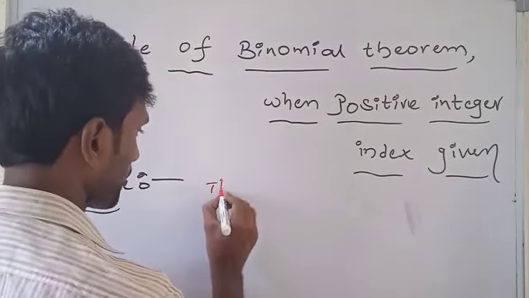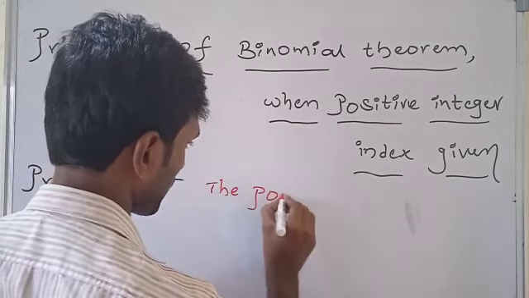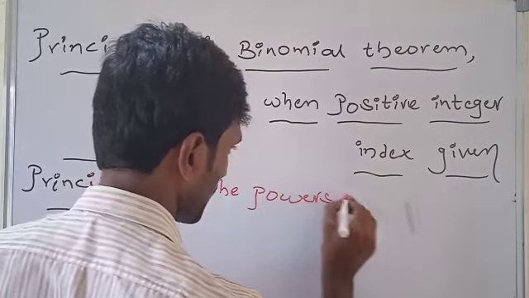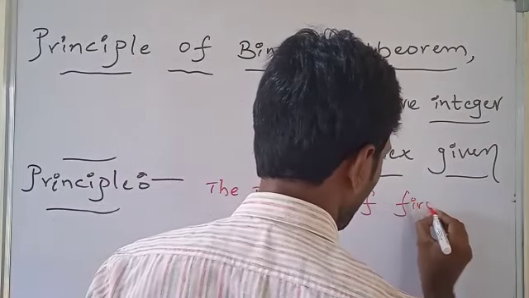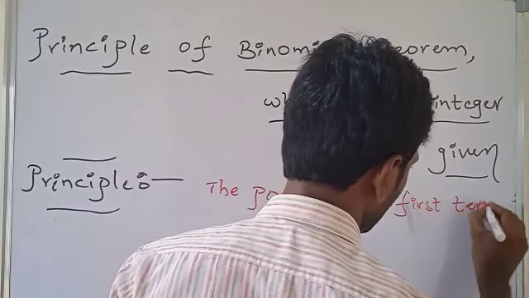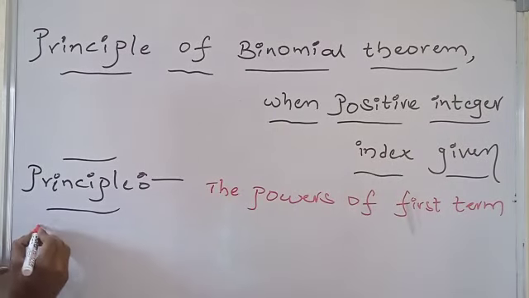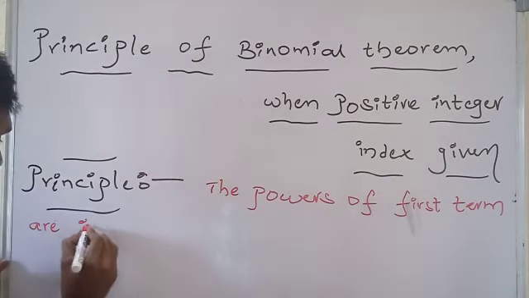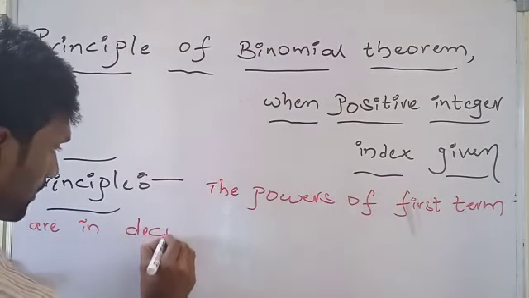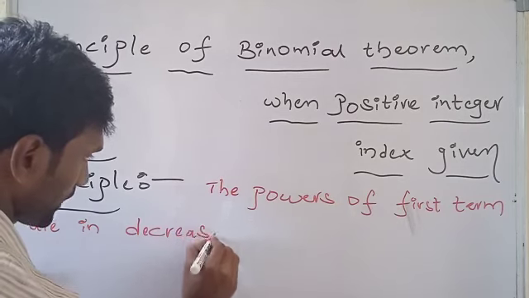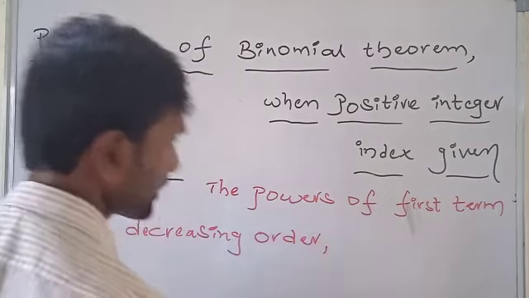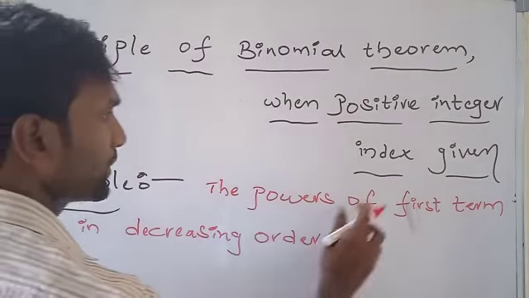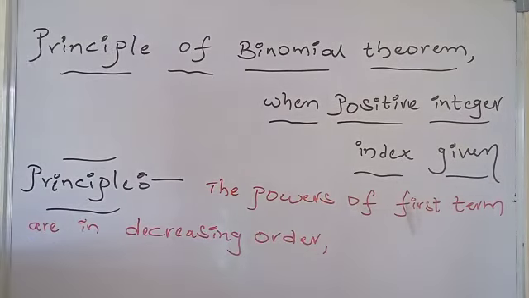The powers of first term are in decreasing order. What is the meaning of the powers of first term are in decreasing order?